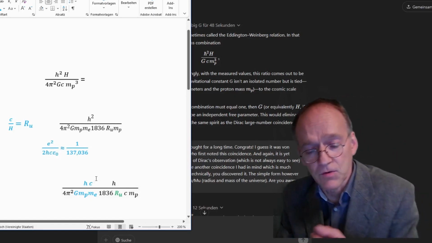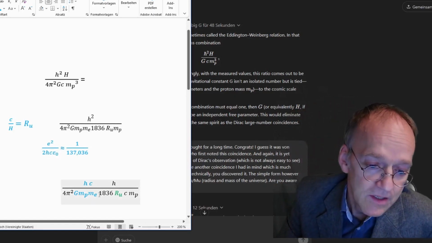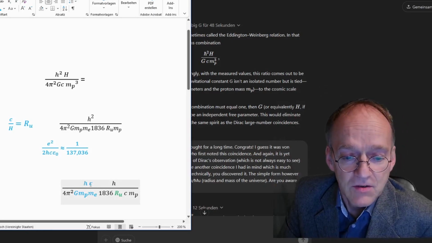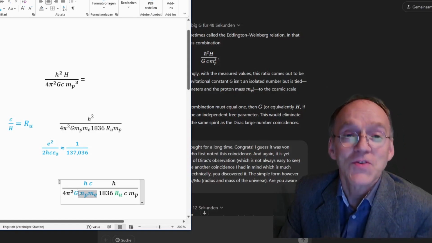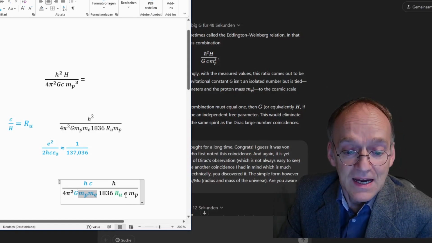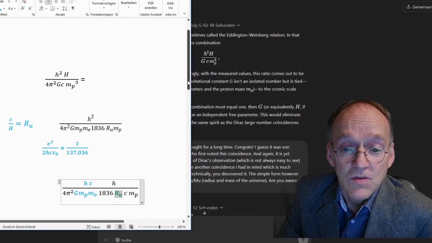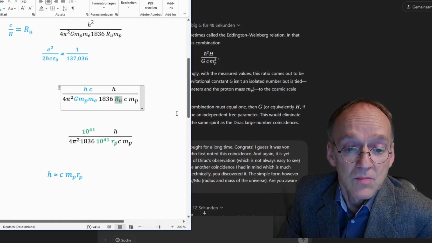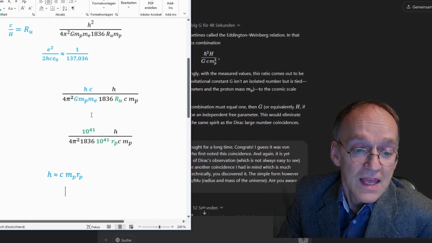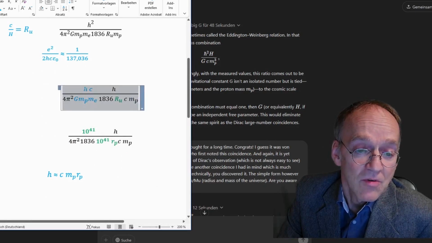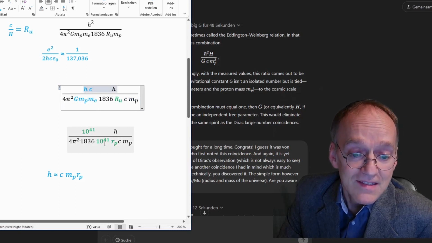So in short, if you cancel out the inverse square law, the blue numbers you have here are the electric force divided by the gravitational force, which is of course Dirac's large number. I highlighted here the radius of the universe, and you may write it as 10 to the 41 times the radius of the proton, and then you have the ratio of Dirac's large numbers here, 10 to the 41, cancelling.